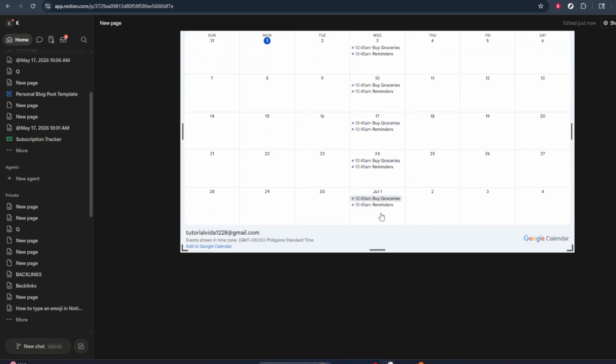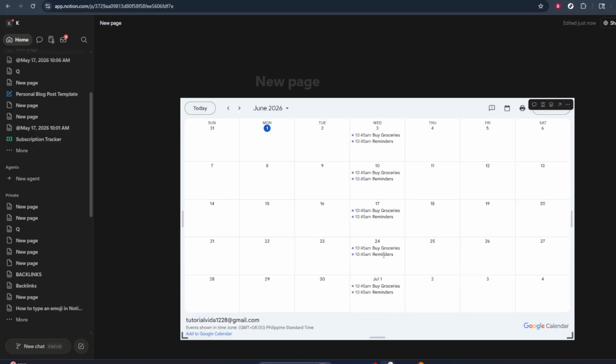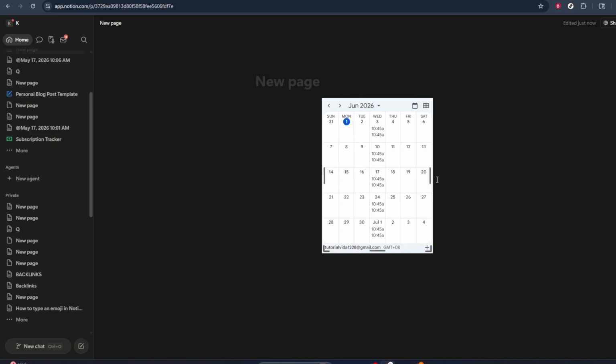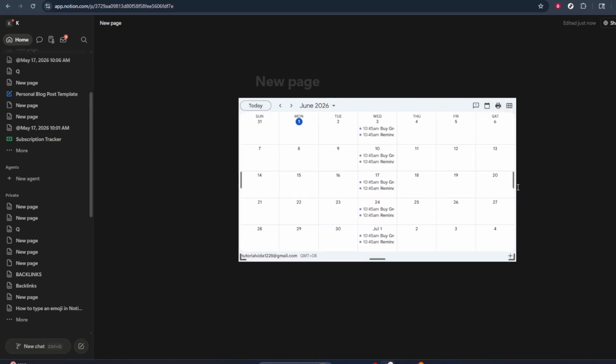This embedded calendar is interactive, allowing you to click on events to see more details. And there you have it! Your Google Calendar is now successfully embedded into your Notion workspace. This integration is wonderfully efficient for keeping all your organizational tools in one place, enhancing productivity and ensuring you never miss a beat.